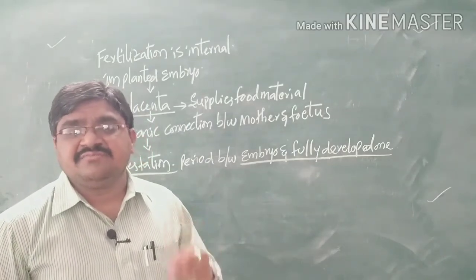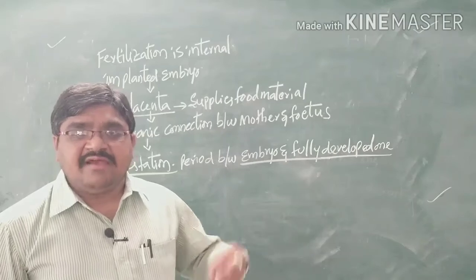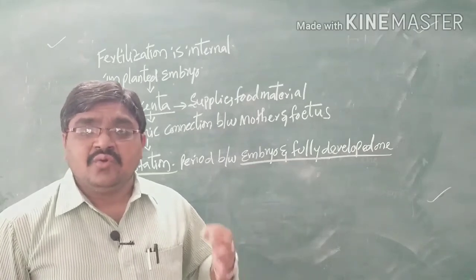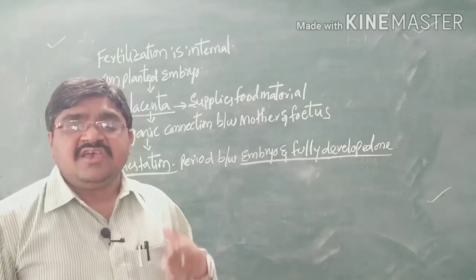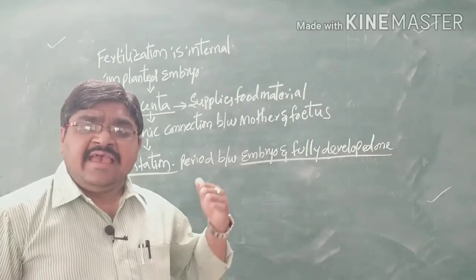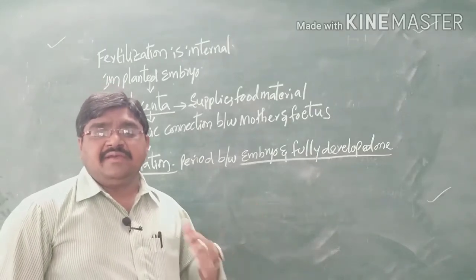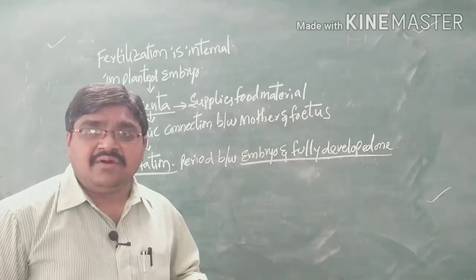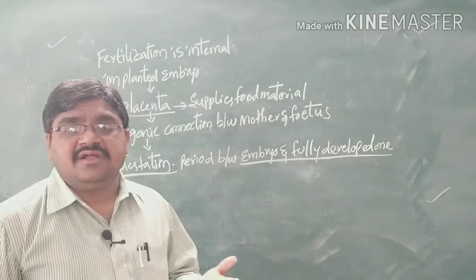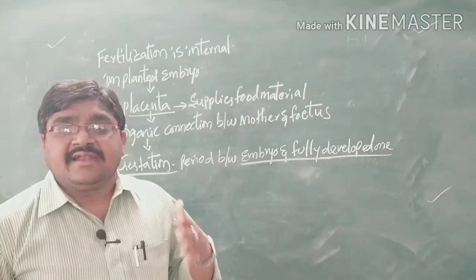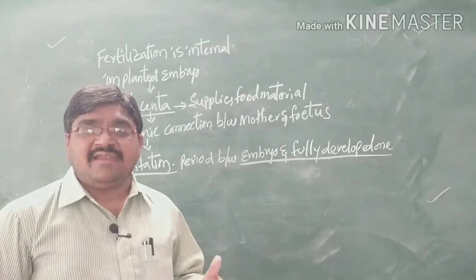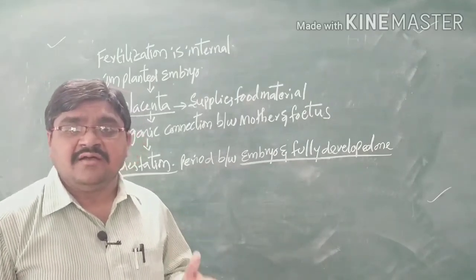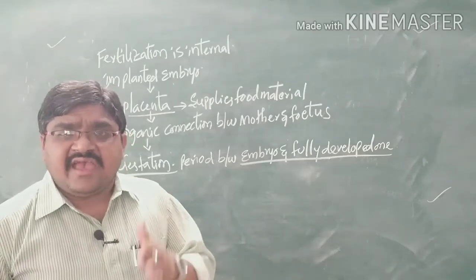In elephants it is 323 days. So each organism has a different gestation period. After it is fully developed, the delivery of the baby, that is parturition, takes place. These are viviparous, so they directly produce the young ones.